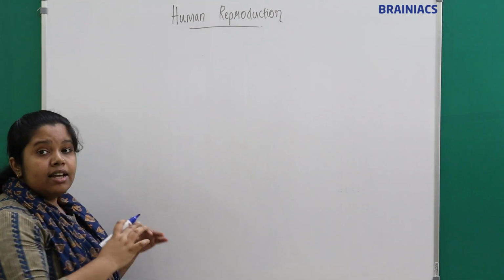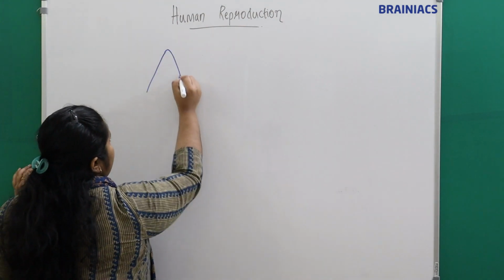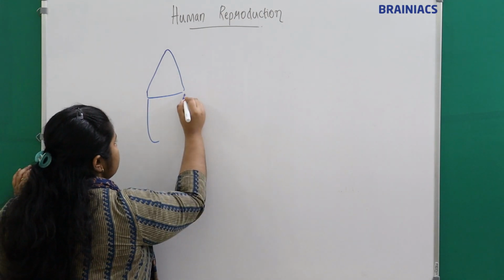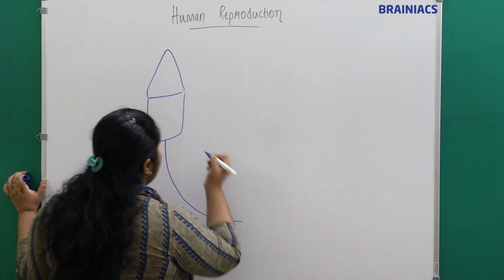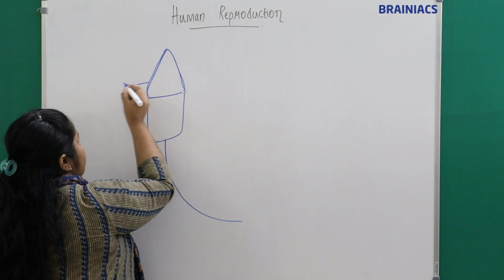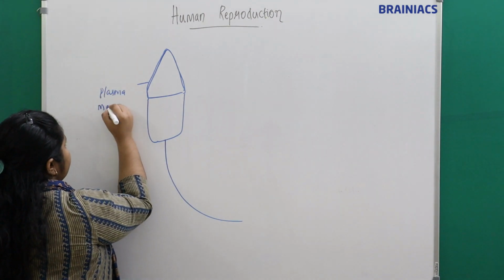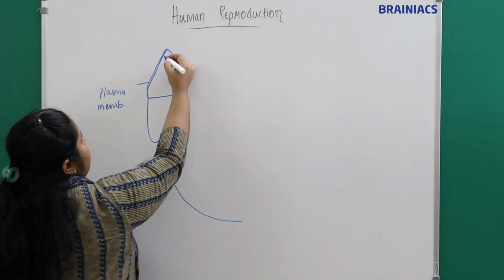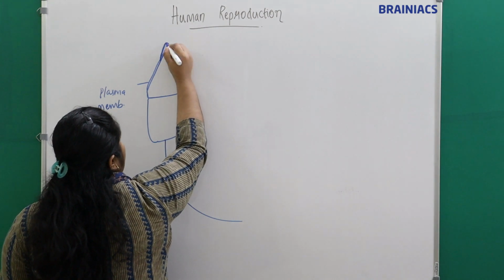Okay, we'll see the structure of sperm, right? I told you it is like a normal cell only. So since it is like a normal cell, it will be covered with what? It will be covered with a plasma membrane. So it has an outer covering of a plasma membrane, right? Then I told you it has an acrosomal cap, right?